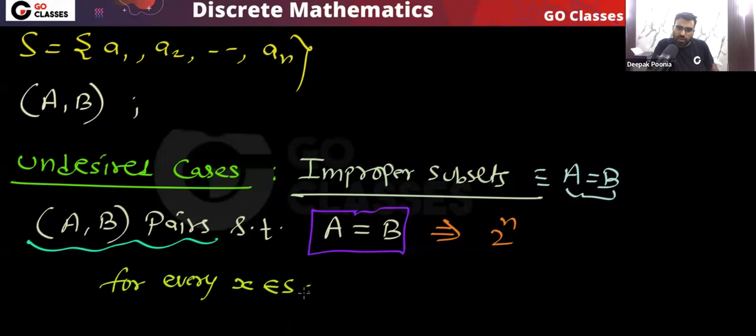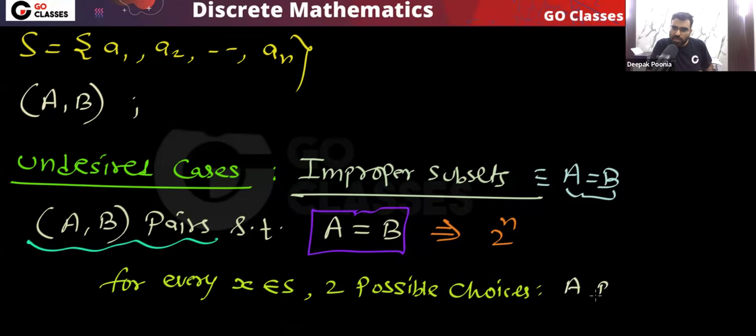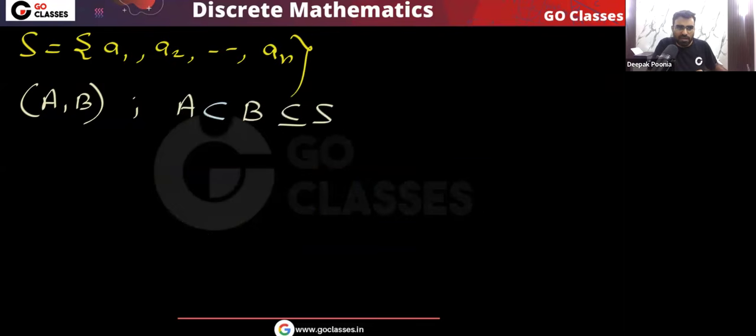For every x belonging to S, there are two possible choices: either this element will belong to both A and B, or it will belong to none of them, because A must be equal to B, they must be the same. So it will be 2 power n. Now you can find the final answer.